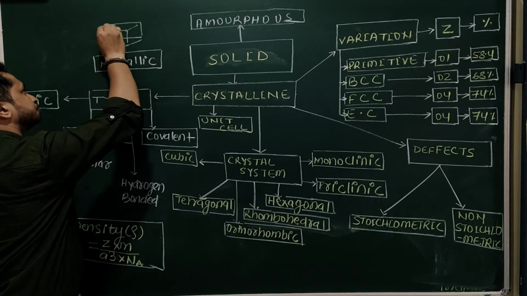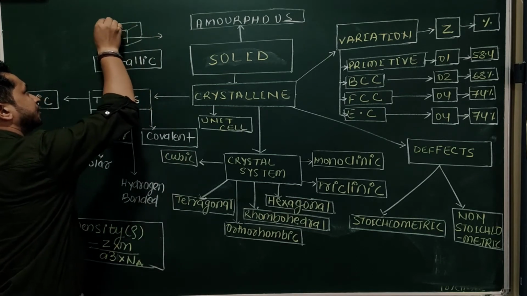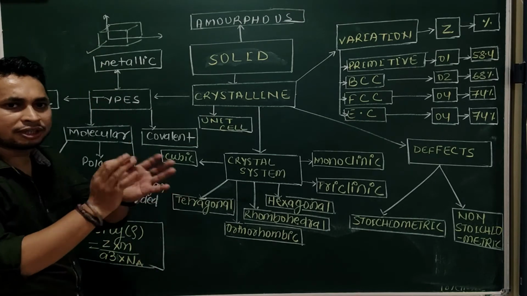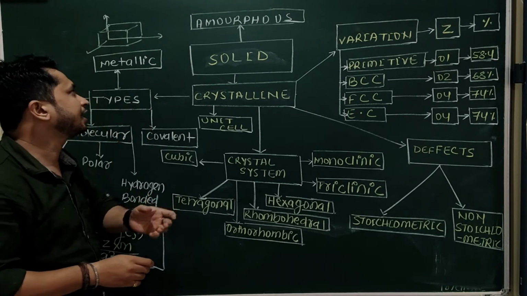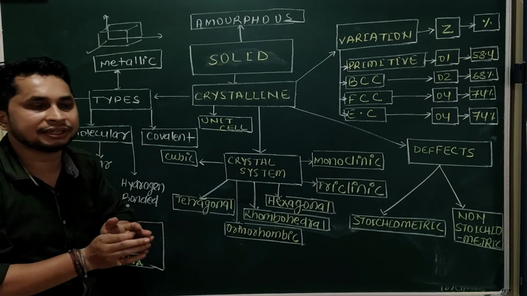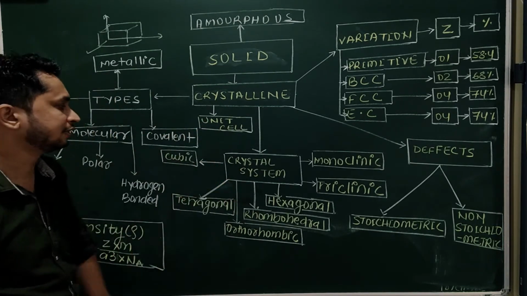like a cube. It means it has a length, width and height. So on the basis of different edge lengths and different angles between the planes, this crystalline solid forms different types of crystal systems.